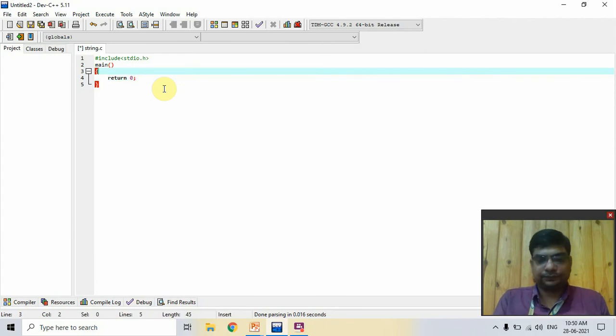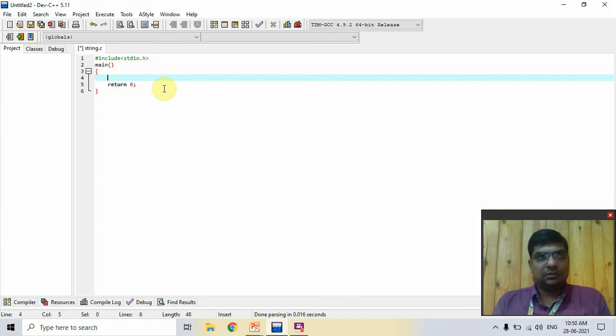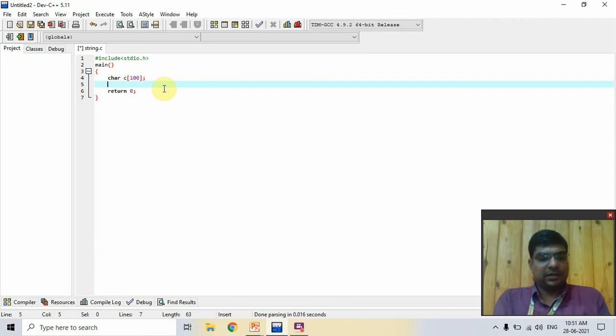Now you create a character array, then printf "enter your name" with \n, and that's it.